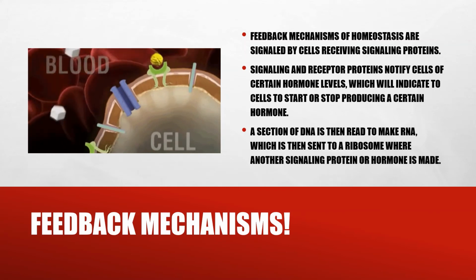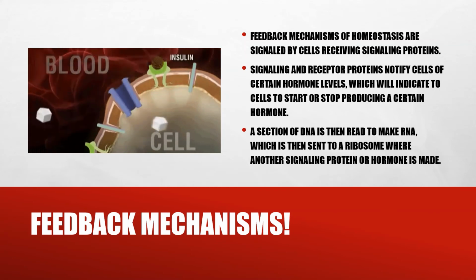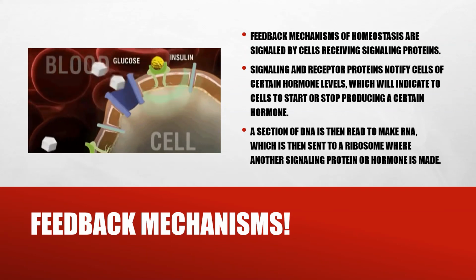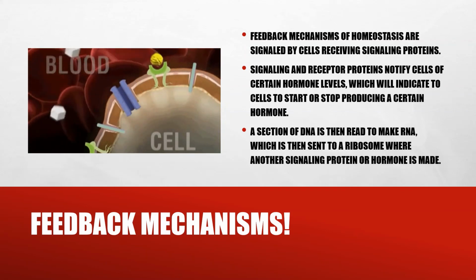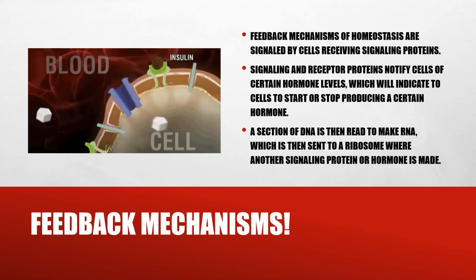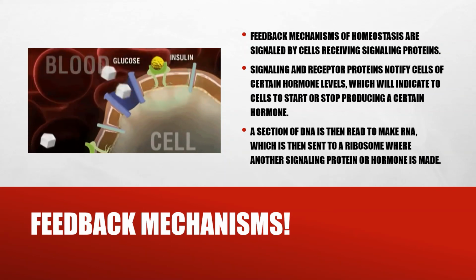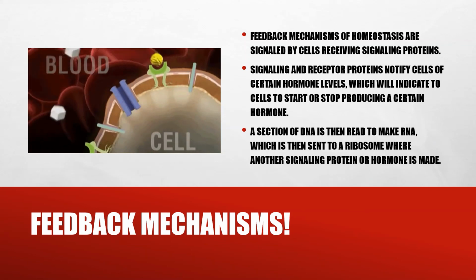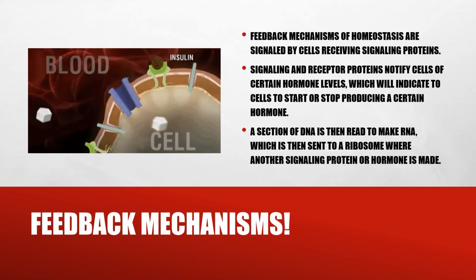So proteins, not only can they be hormones or speed up reactions or make things happen, they are also a means of communication of when cells need to do certain things, when other proteins need to be made, or not made. Again, protein is super important and a critical part of homeostasis and feedback mechanisms.